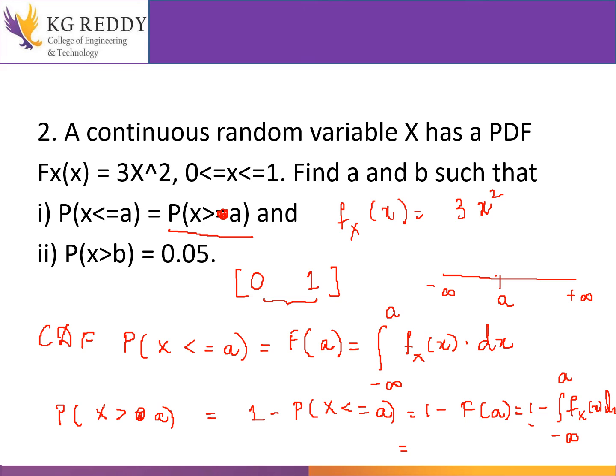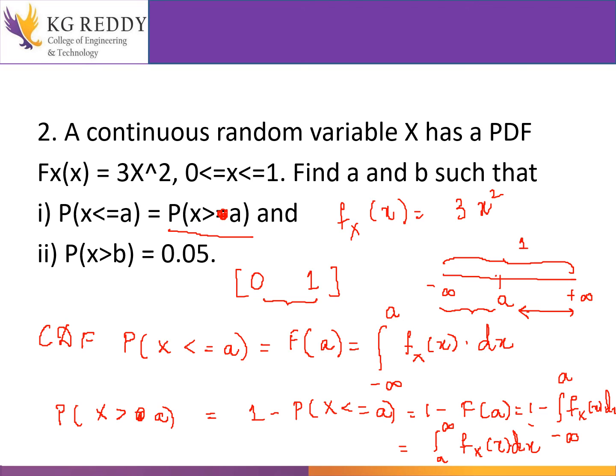this is like total 1. I want 1 minus this. What will it give me? It will be just a to infinity. So the same thing I'll be taking. It will be just equal to the integral from a to infinity of my density function, fx of x into dx. That's it.